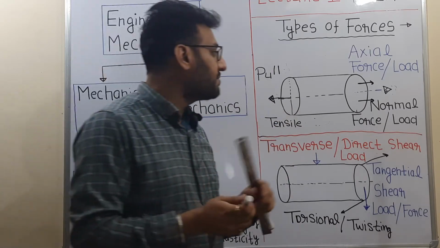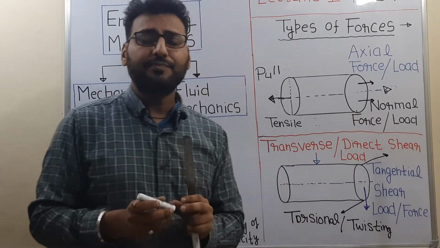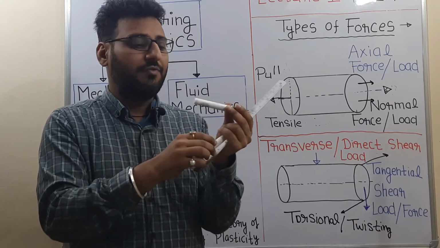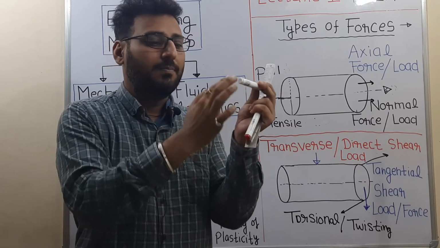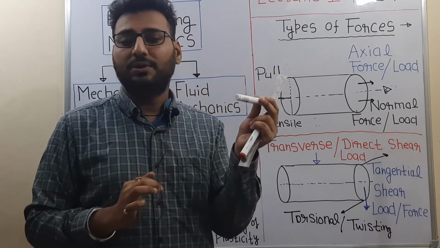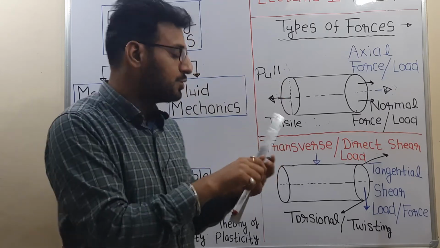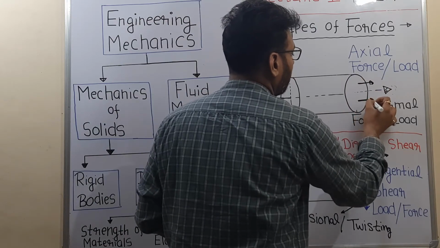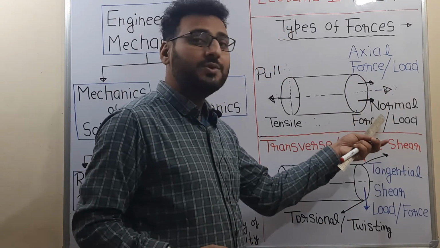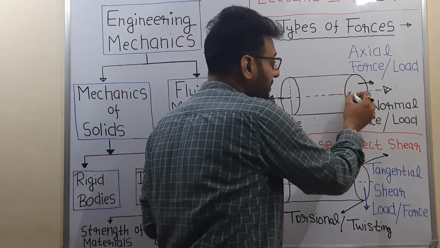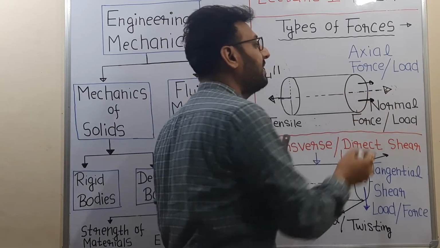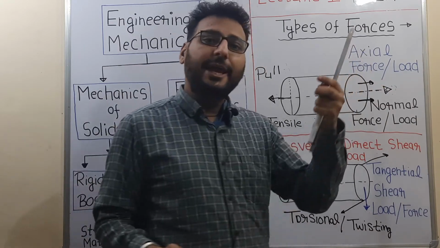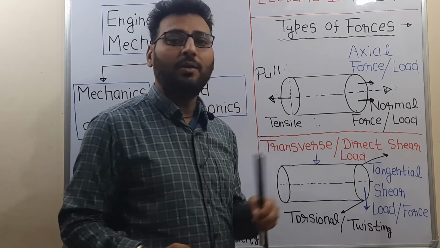Now the second type of force is the normal force. Forces which are applied perpendicular to any surface. If we are applying a force perpendicular to this surface, then this will be known as a normal force. We can apply a normal force anywhere on this surface. But if the normal force is along the axis of the component, then this is known as an axial force. So axial force is basically a special type of normal force.